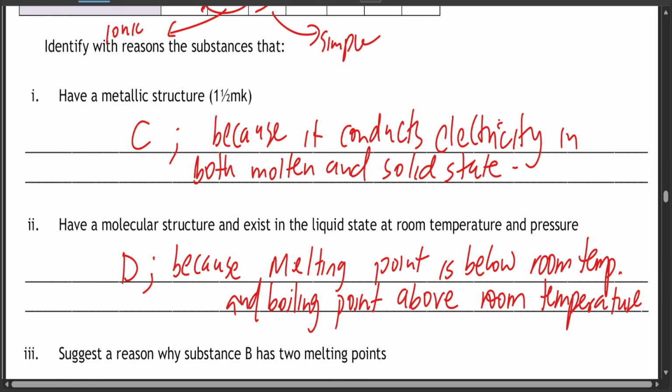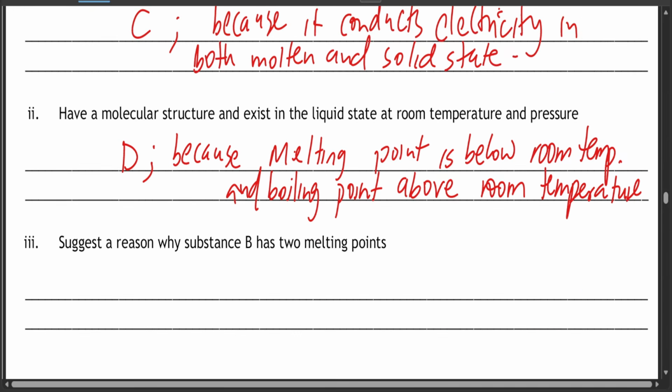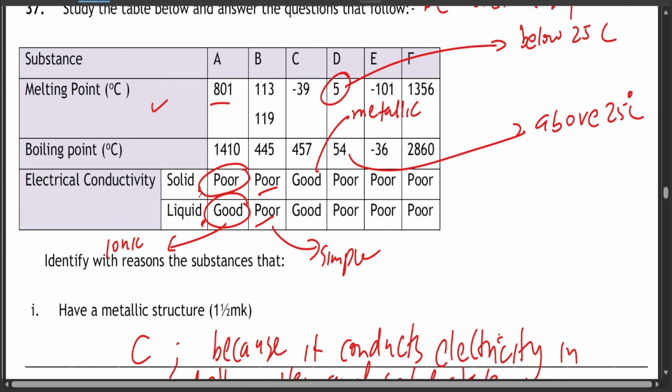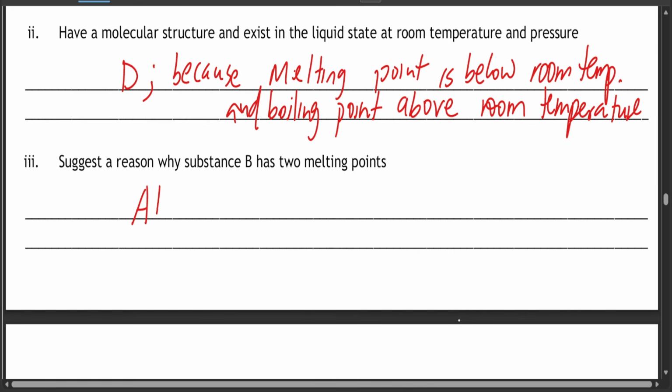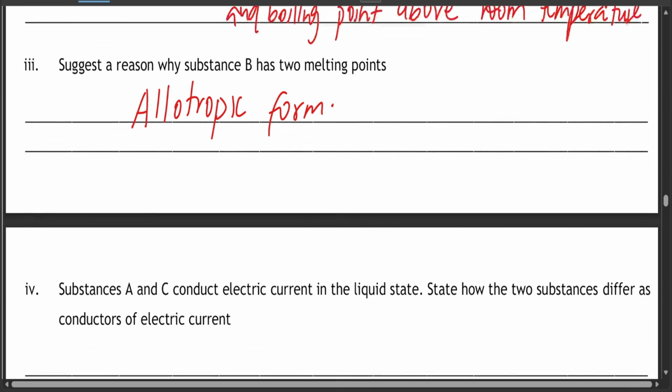Suggest why substance B has 2 melting points. Oh, it has 113 to 119. It can exist in allotropic form. That is why it has 2 melting points. There is one of diamond, there is one of graphite. So it exists in allotropic form. That is why it has 2 melting points.